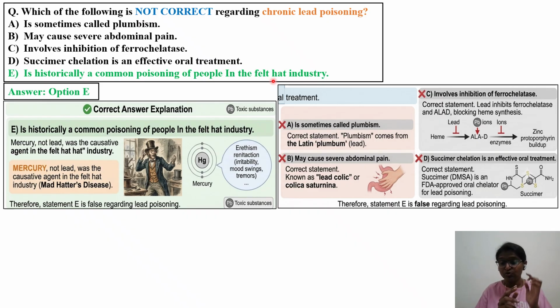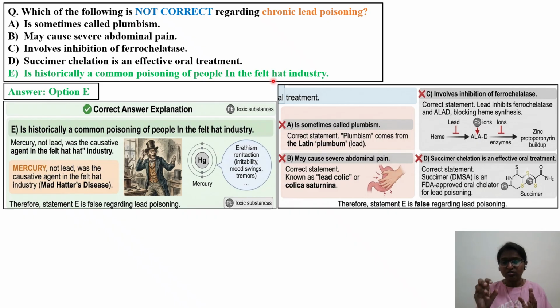Whenever you read about mercury, you have to read about organic mercury as well as inorganic mercury, and what their target organs are. Methyl mercury, for example, is an organic mercury whose target organ is mostly the CNS, whereas for inorganic mercury the target organ is the kidney. In the felt hat history, the form of mercury used is mercuric nitrate. Whenever we are reading about metals, you have to see their salts also.